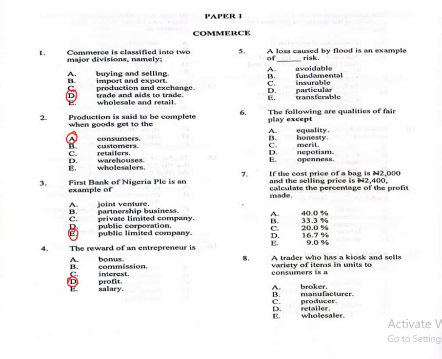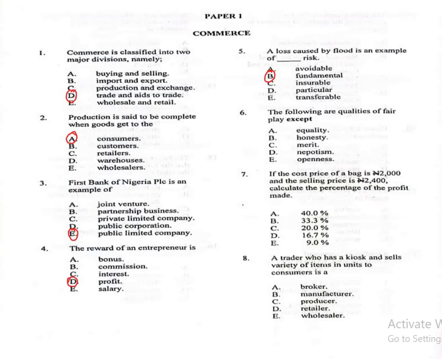Question number 5. A loss caused by flood is an example of dash risk. A, avoidable, B, fundamental, C, insurable, D, particular, E, transferable. The answer is B, fundamental. So a loss caused by flood is an example of fundamental risk.